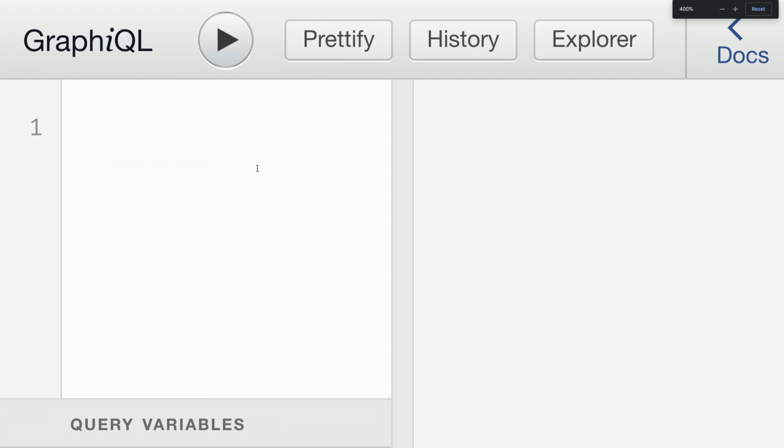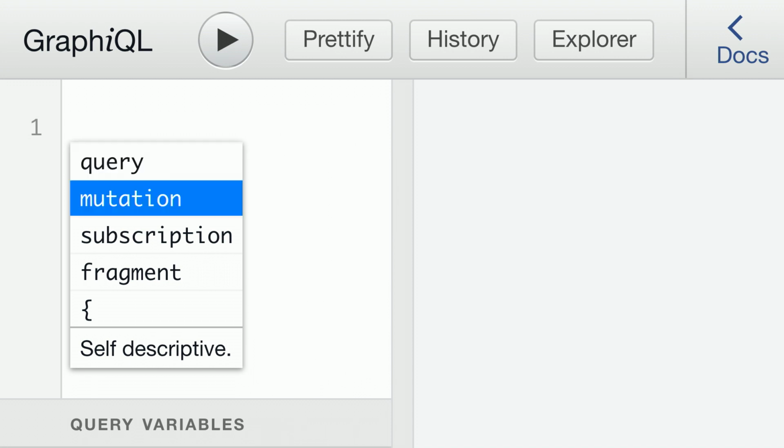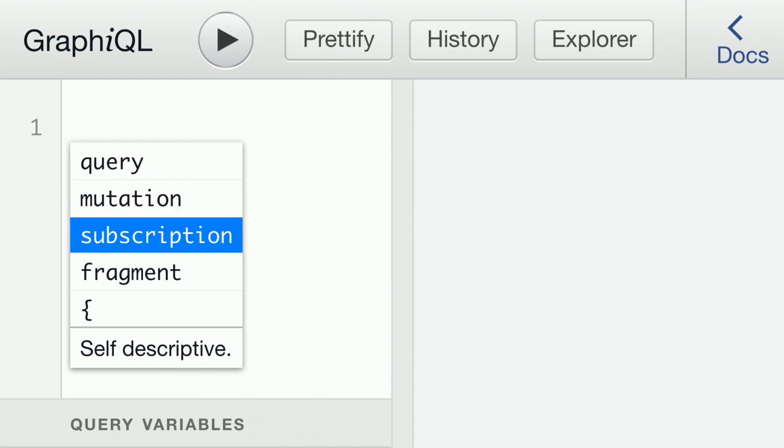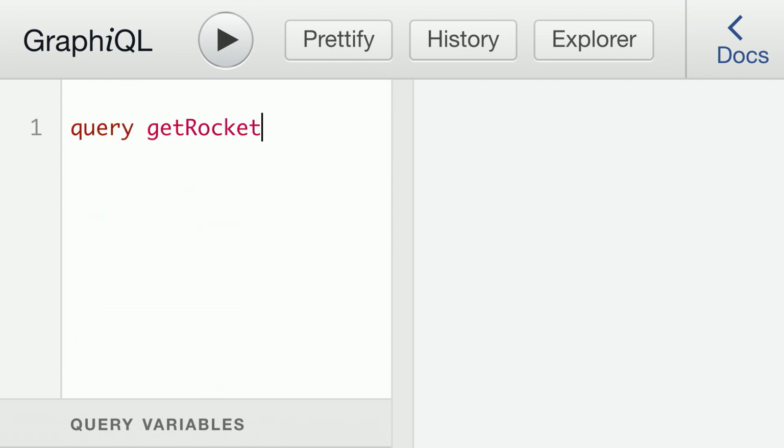I'm gonna just press Ctrl space and I'm gonna get the operation that I'm gonna be able to do. So if I wanna fetch data, I'm gonna use queries, and if I wanna modify data, I'm gonna use mutation. If I wanna subscribe to data, I'm gonna use subscriptions. So in this case, I'm gonna get just some rockets here because I like rockets.